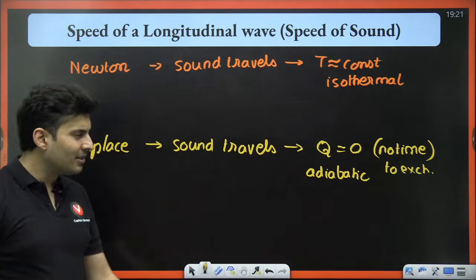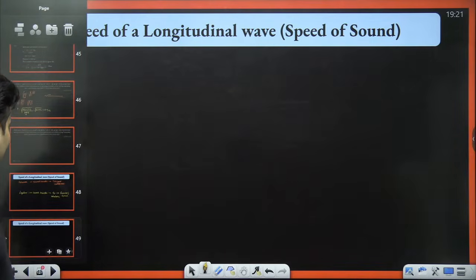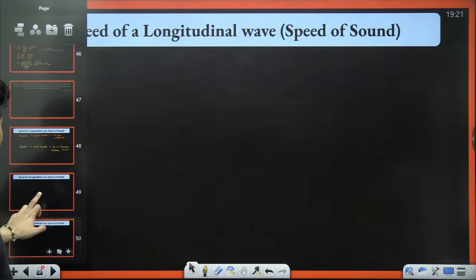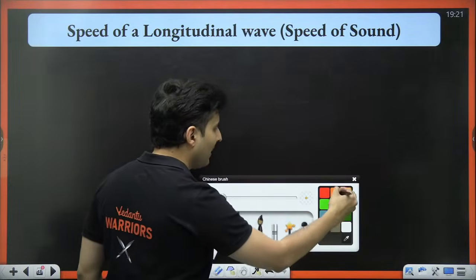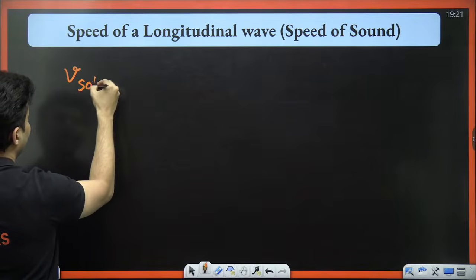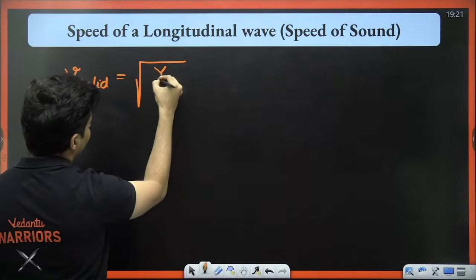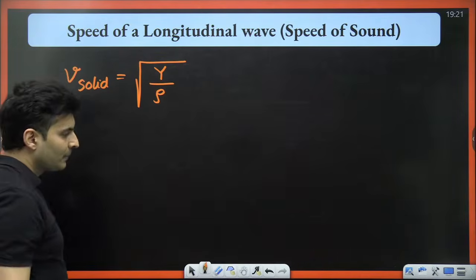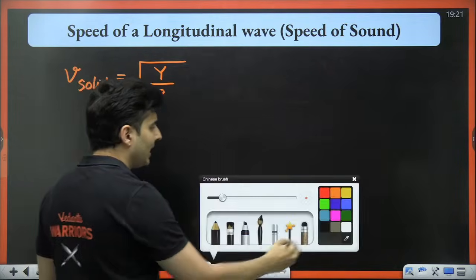Now you might be wondering, sir, why are we discussing isothermal and adiabatic processes? Well, let me tell you about it. See, the thing is, the speed of sound in a solid, right? In a solid is root of Young's modulus by density. What is it? Root of Young's modulus by density.